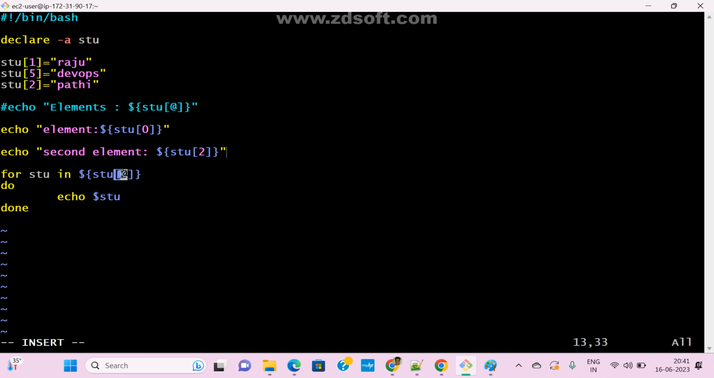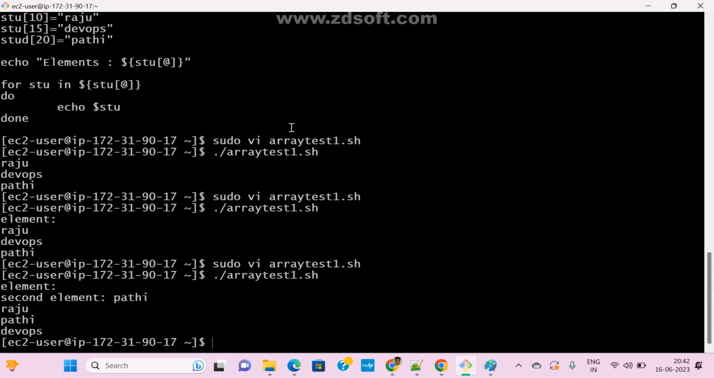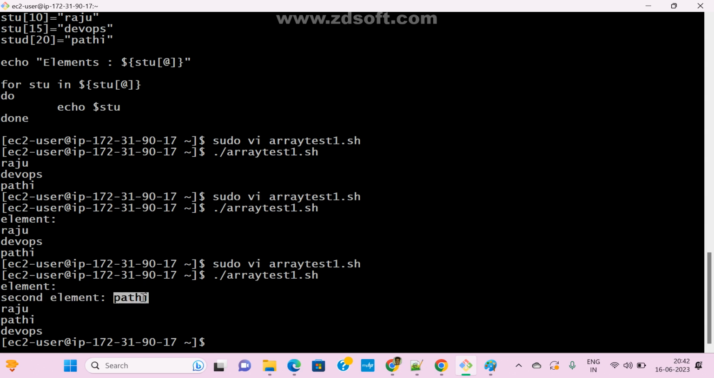So it gets all elements, whether at indexes 0, 1, 2, 3, 4, and prints all elements. That's it. I am not specifying any index number here. Correct? Here it will print all elements, but in this case, I specifically mentioned only the second index, and here only index 0. Now see, escape colon x. In element 0, nothing is there, it is empty, null. In the second element, Pati is coming.